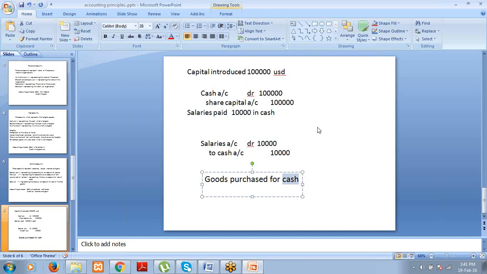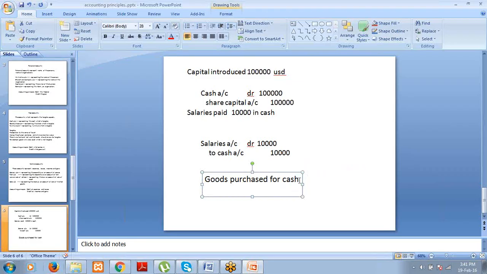So in the general sense, if you purchase the goods, goods account is to be debited. But particularly, if the goods is raw materials, raw materials account is to be debited. If that goods is stores and spares, stores and spares account is to be debited. If that goods is packing material, packing material account is to be debited. As simple as that. Right?